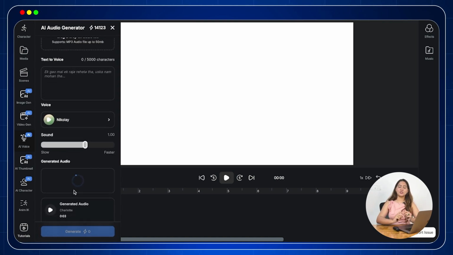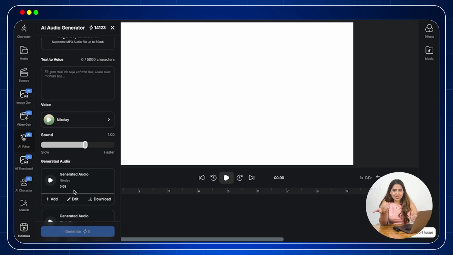This way, the emotions also sound much more natural and real. It's just like magic, right? And finally, the third way to generate voice is by AI voice cloning.